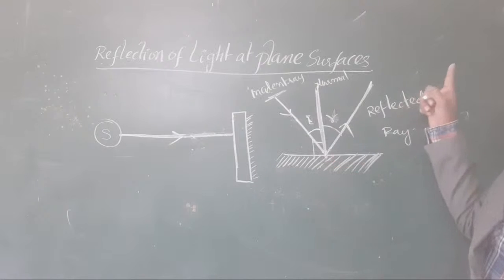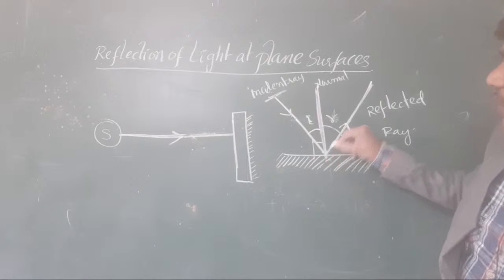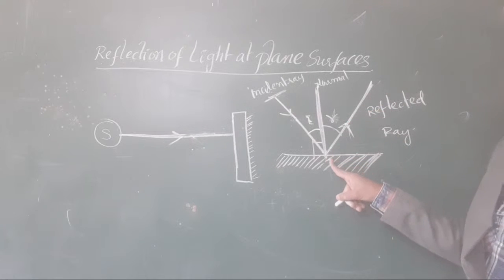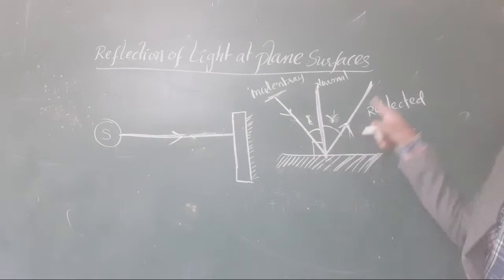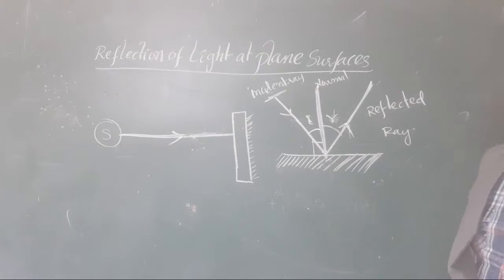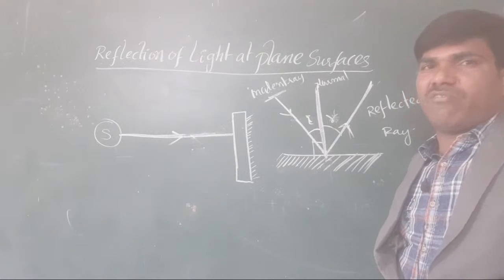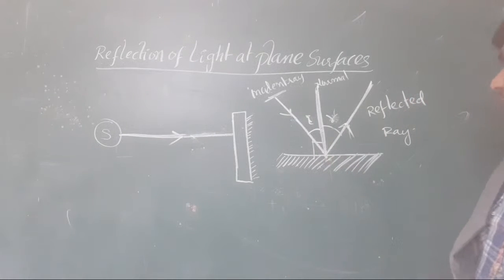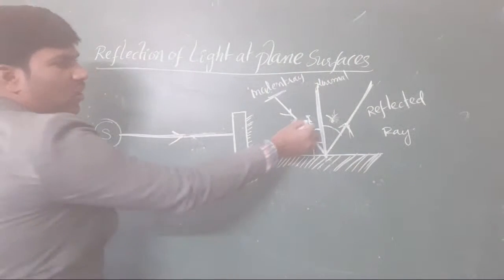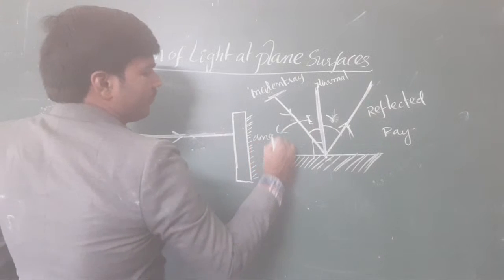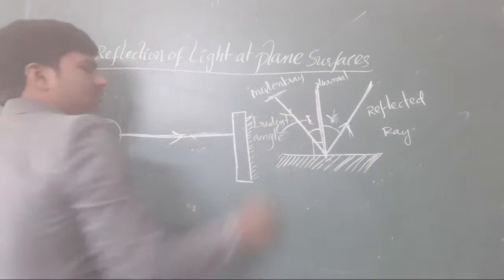Which one is called the reflected ray? When the light is coming from the source and is returned back in the opposite direction due to the obstacle nature of the medium, the ray bouncing back opposite to the incident ray in the same plane is called the reflected ray. Next, the incident angle. Which one is called the incident angle here? Clear or not, all the students?